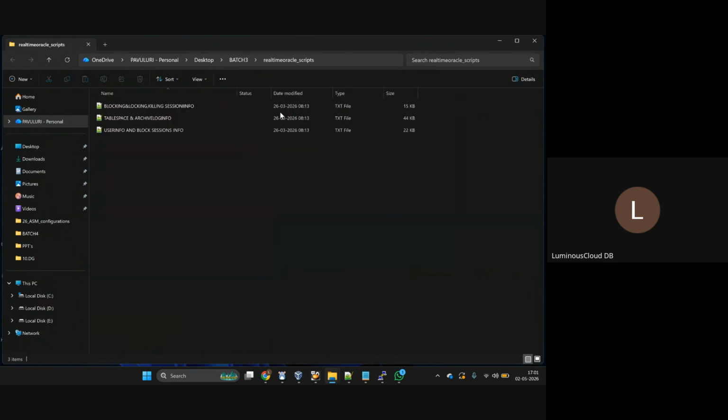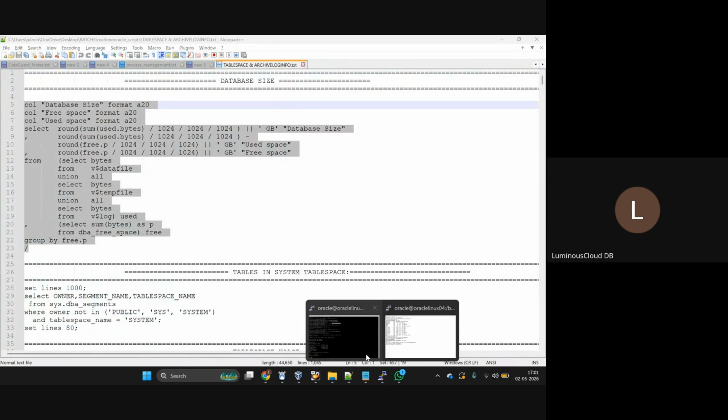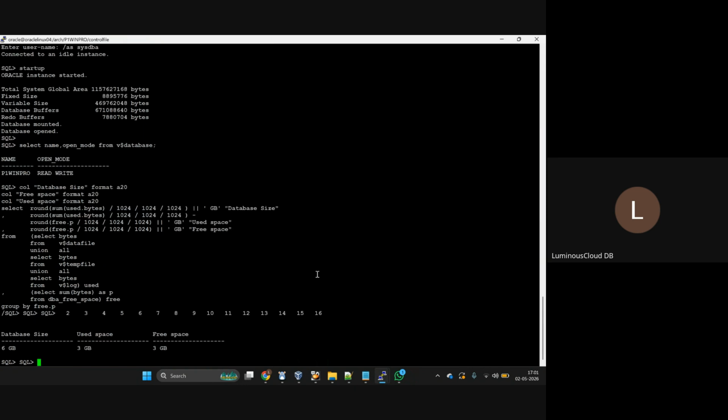You asked for some customized scripts, no? These many are there. Now let's check the database size. Yeah, it's running. Just hold on 1 minute. See, what is the size of the DB here? 6 GB. For a 6 GB database, taking the backup took around 5 minutes.